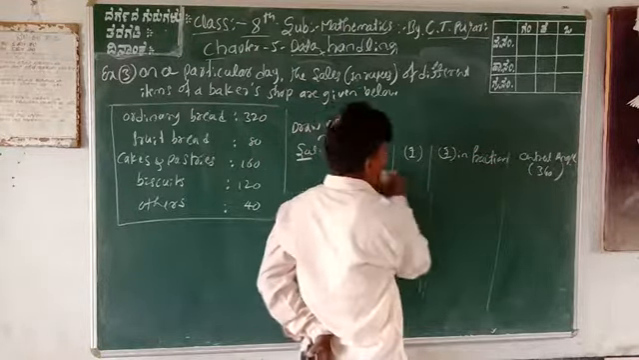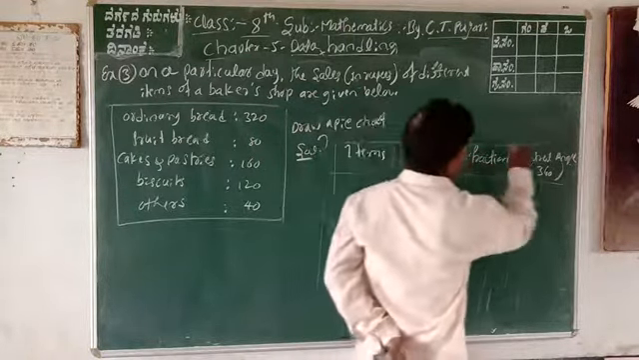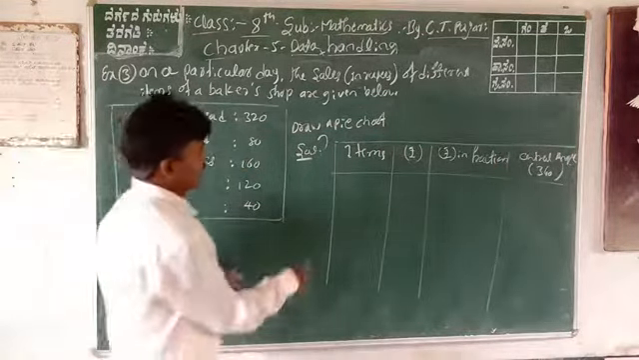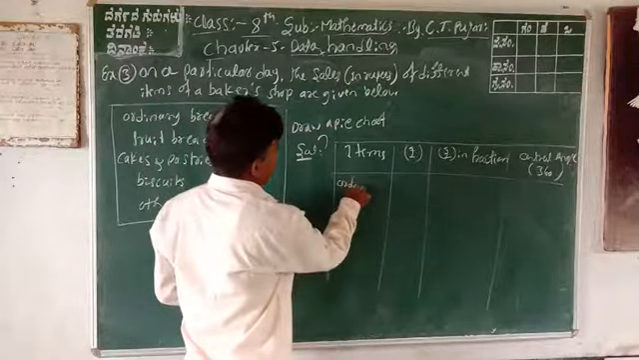This is over. First item is what? First item, ordinary bread.